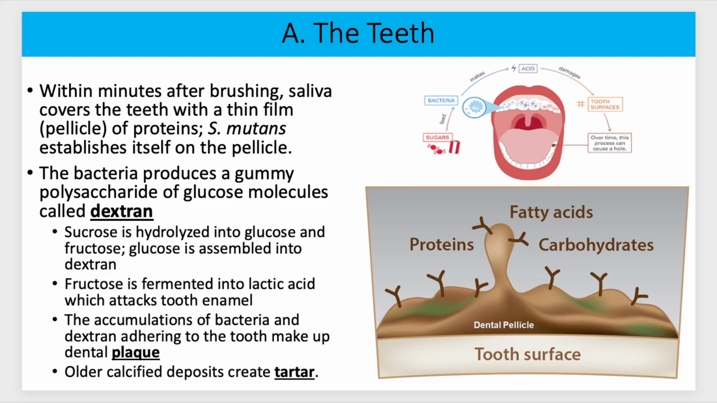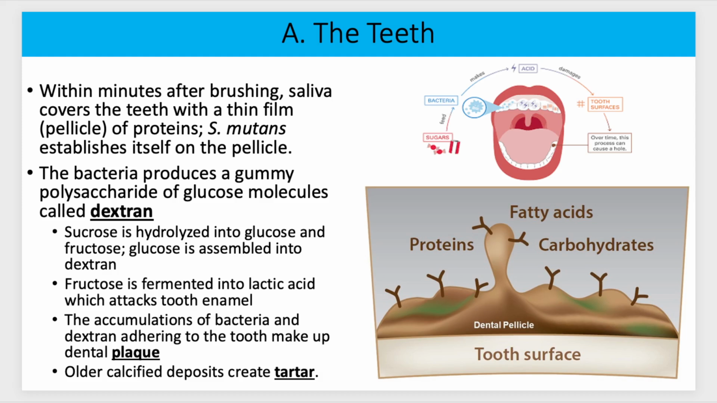Within minutes after you brush your teeth, your saliva is going to cover the teeth with a thin film. They call that the pellicle, which is shown here on the right. It's proteins, and Streptococcus mutans will establish itself on the pellicle. So it takes a little bit of time for that pellicle to form before that bacteria can reattach and reestablish itself. The bacteria produces a gummy polysaccharide of glucose molecules called dextran.